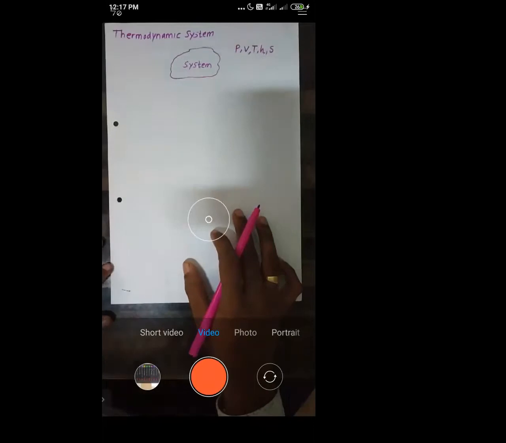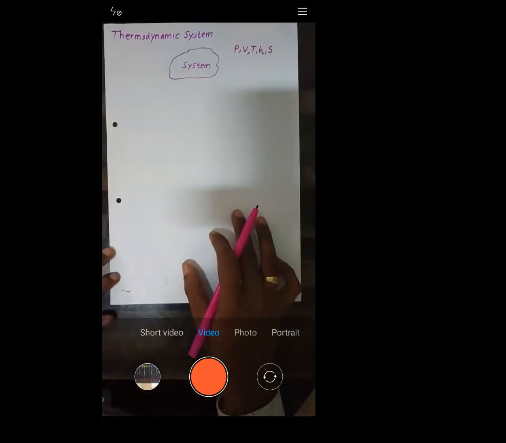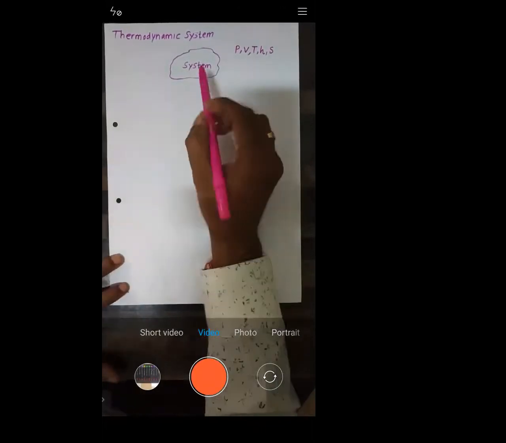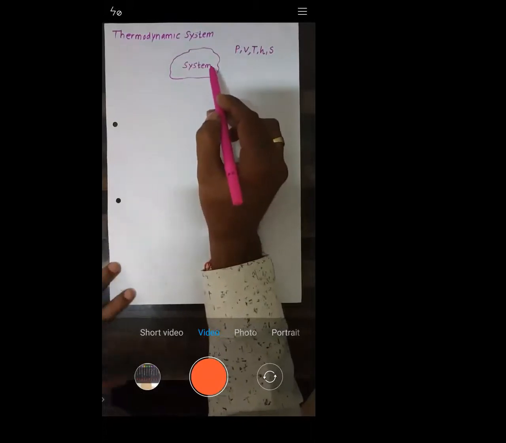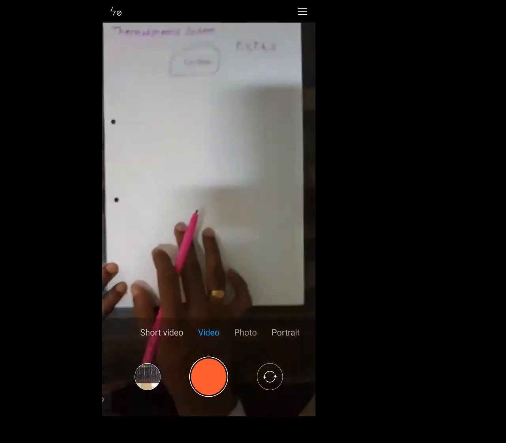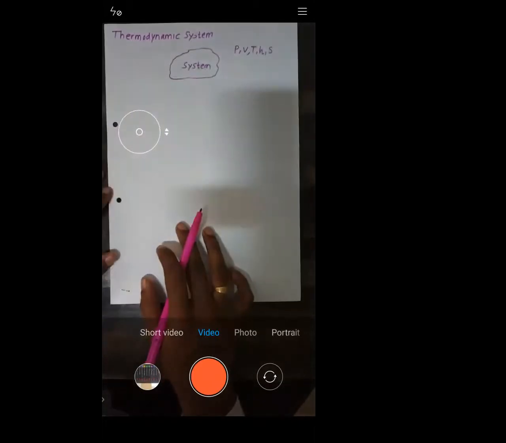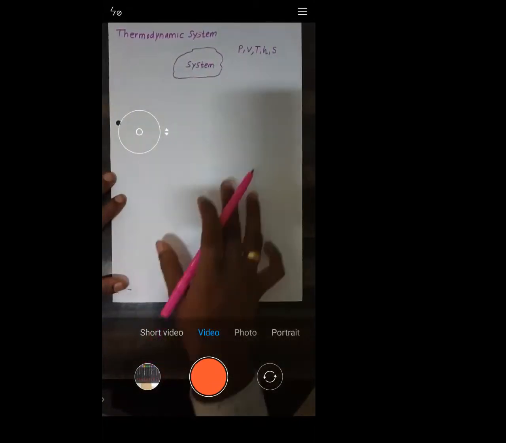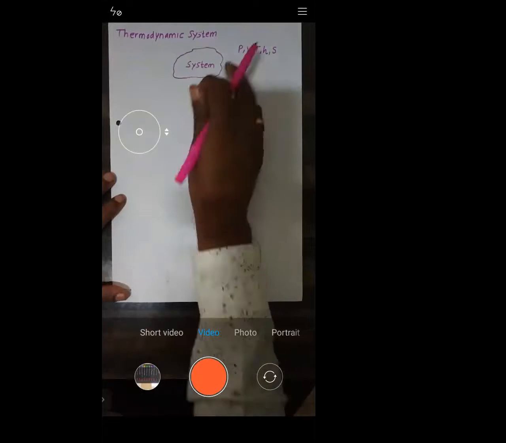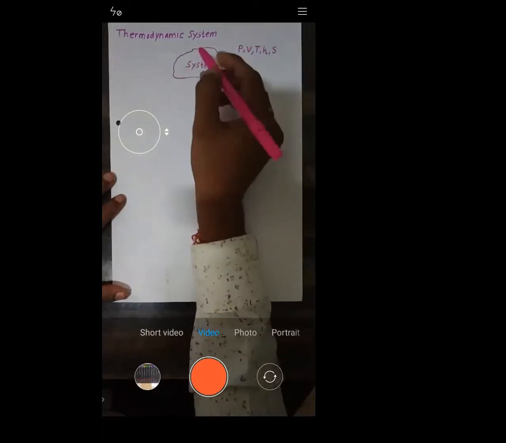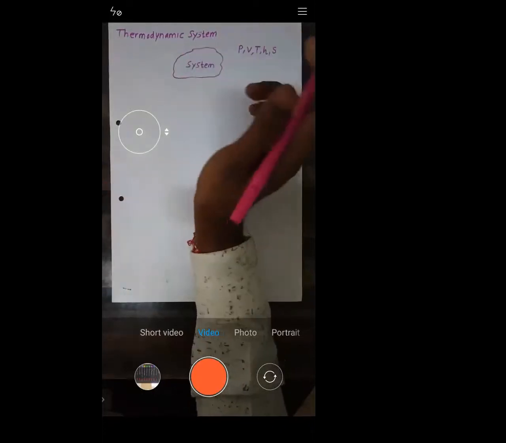Are you agree with what I'm telling? This part of the paper has the same properties as the rest of the paper, right? So there is no point in studying the entire part. What we'll do is study just the smallest or specified part, and that I will call a system.